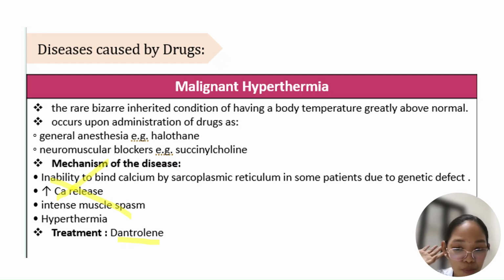Right there, you prevent the release of calcium, and with that, there is no severe contraction. And that's the reason why dantrolene is considered a direct-acting muscle relaxant, because at the muscle level, you already stop the release of calcium. Okay? So that's how your dantrolene works.